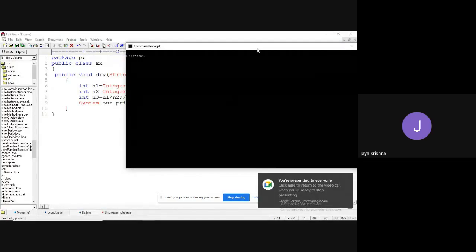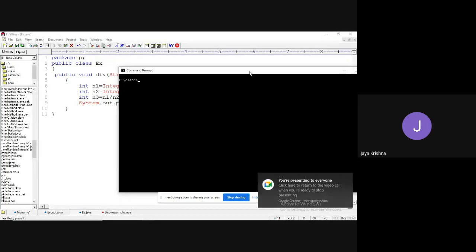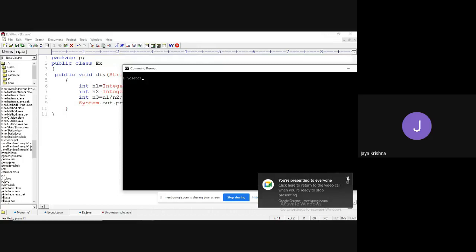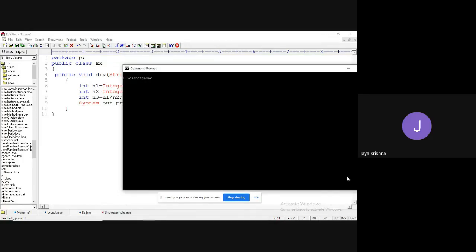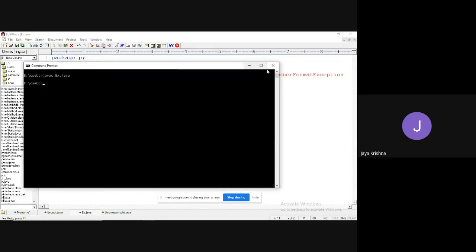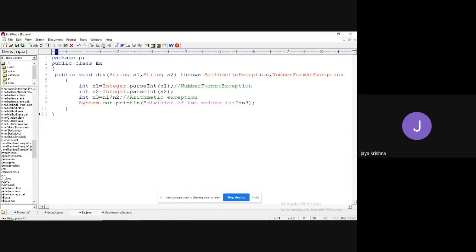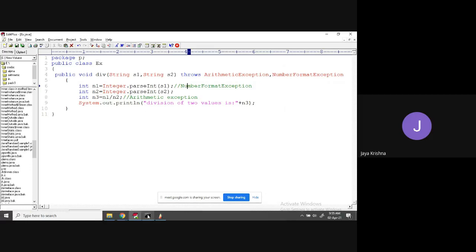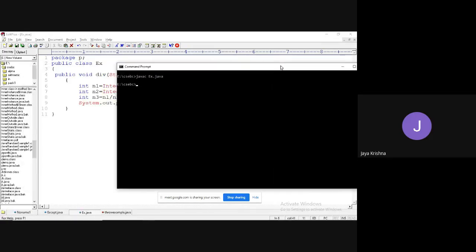If I try to compile this, compilation is successful, but it won't run, as there is no main method. Java space x dot Java, compile successful. If I run, you will get an error, right? That you know. Guys, I forgot to run.